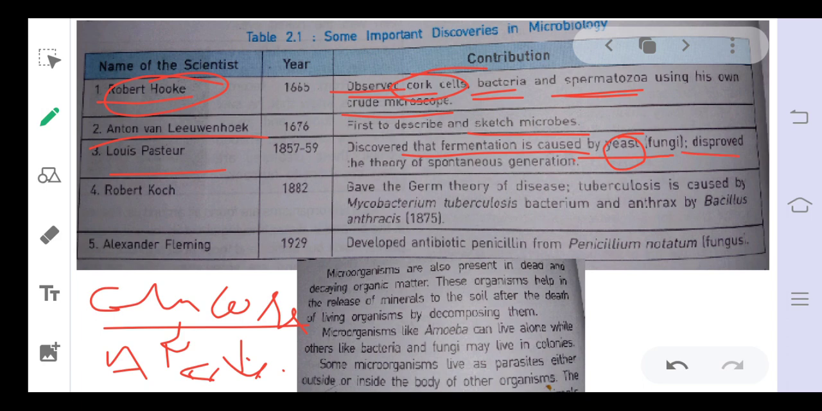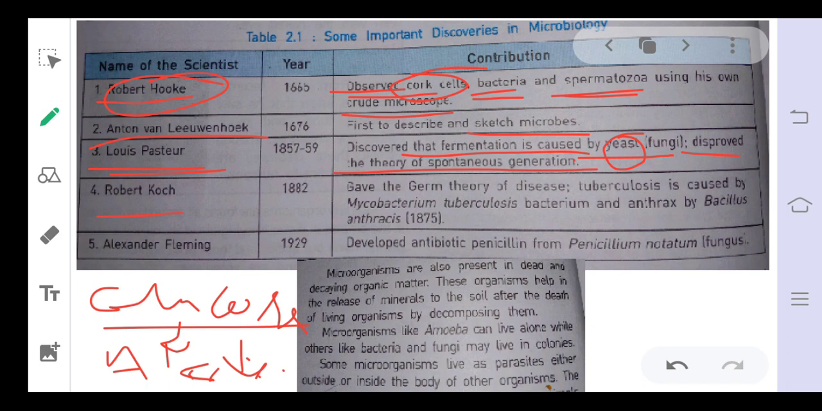Then this disproved the theory of spontaneous generation. Earlier it was believed that living things that are present originated from non-living things. This is called spontaneous generation. So he disproved this theory of spontaneous generation.